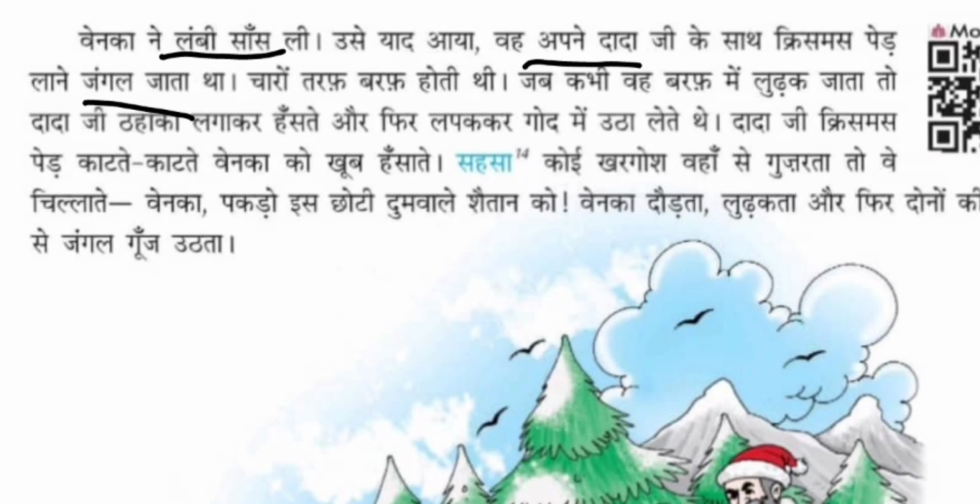The Christmas tree, they cut it, bring it and decorate it, so they will be going to the forest together. There was snow on all sides, and for all sides they can see the snow. Whenever he rolled in the snow, his grandfather would laugh loudly. So whenever Venka slips in the snow, his grandfather makes a huge laugh and he'll be making fun of him.